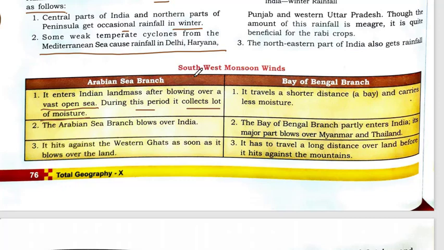The Arabian Sea branch blows over India. It hits against the Western Ghats as soon as it blows over the land. So as it enters India, it first encounters the Western Ghats. The Bay of Bengal branch travels a shorter distance and carries less moisture. It partly enters India, and its major part blows over Myanmar and Thailand. It has to travel a long distance over the land before it hits against the mountains. So this is the difference between the Arabian Sea branch and the Bay of Bengal branch.